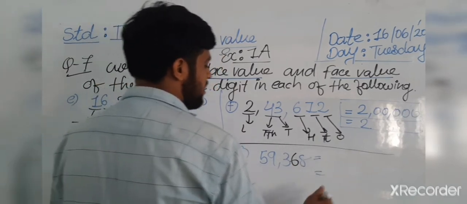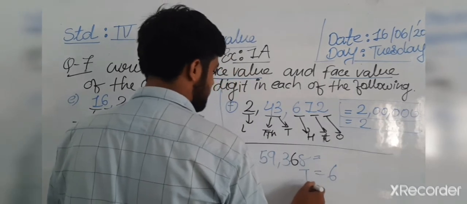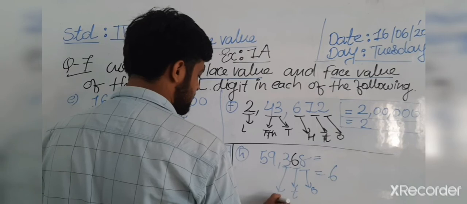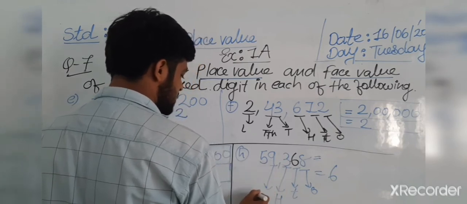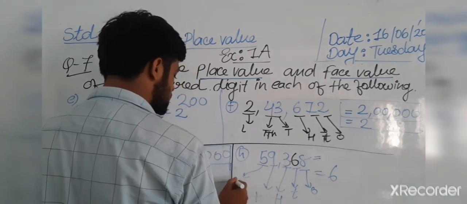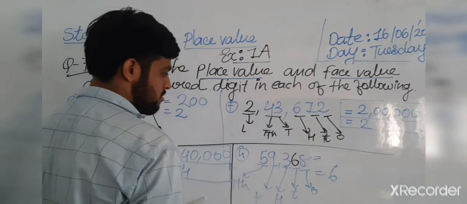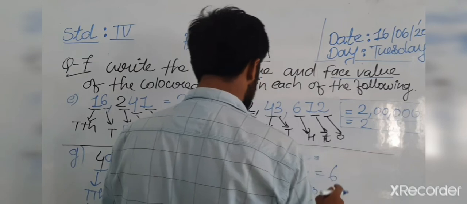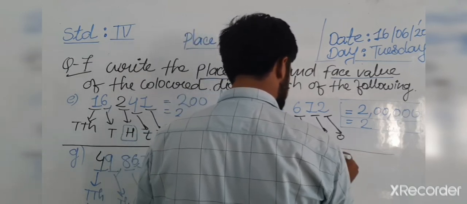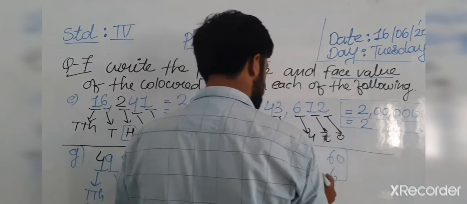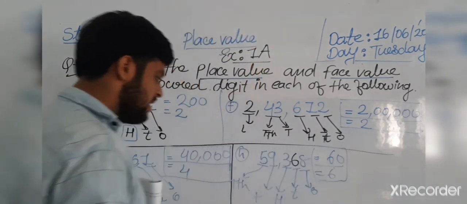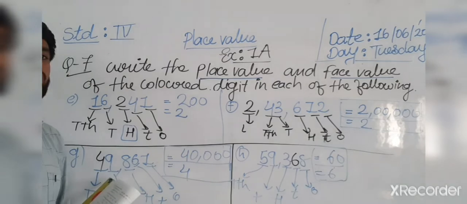Which number is colored here? 6. Ones, tens, 100, 1000, and 10,000. Okay, so the answer is here with 16. Only the 6 is in which place here? The tens place.